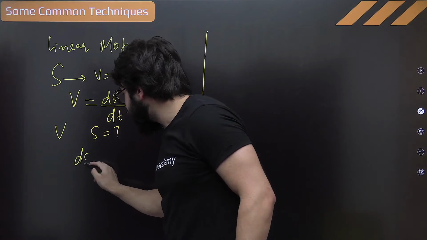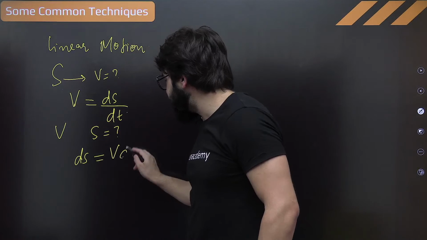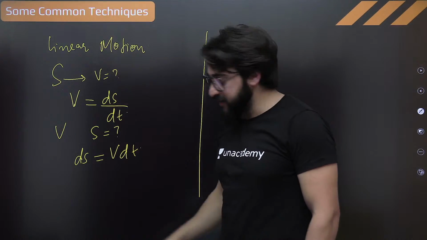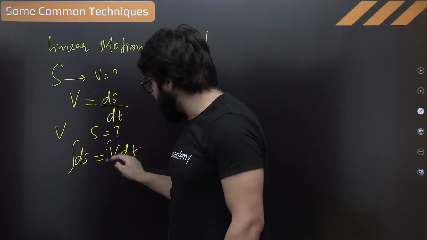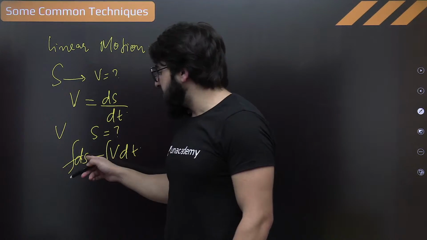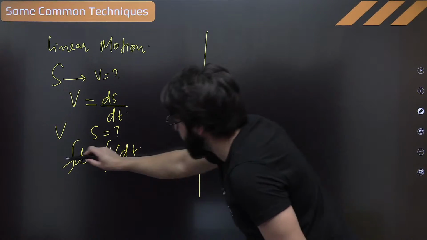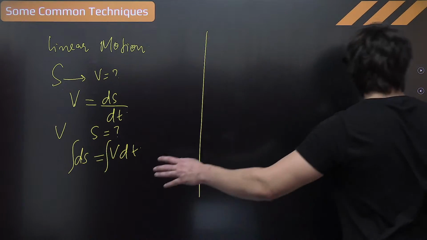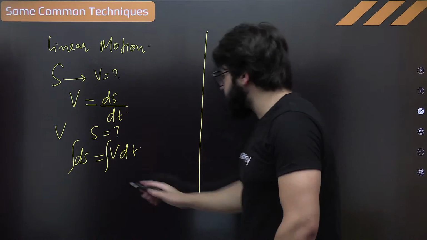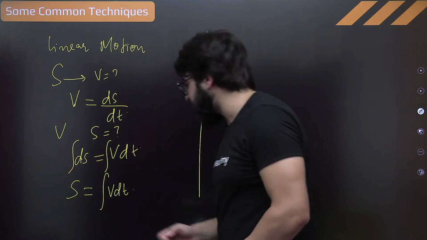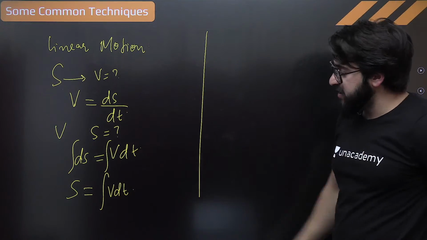So we'll write ds is nothing but v dt. If you want the proper feel of this, then go to kinematics. So this will be nothing but the integration of this one. Don't cut this one. Integration of small ds will give you the total displacement. So S is equal to the integration of v dt exactly. This is the scenario that you might have studied previously.